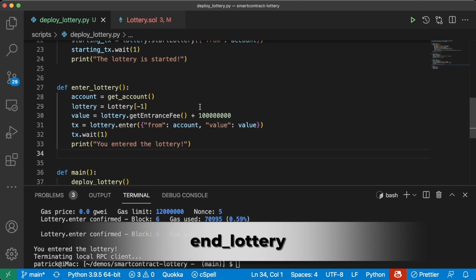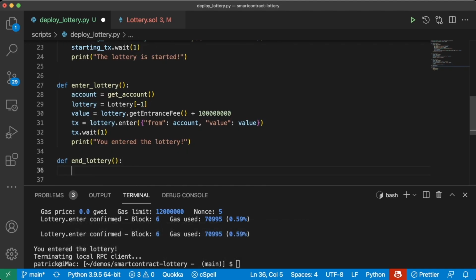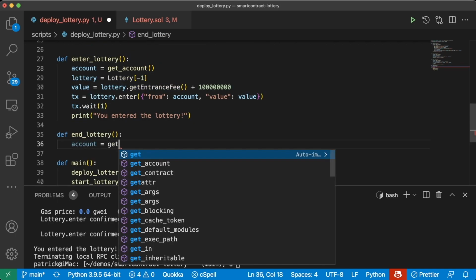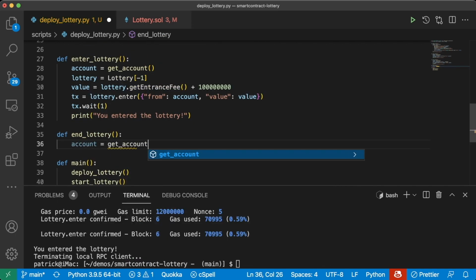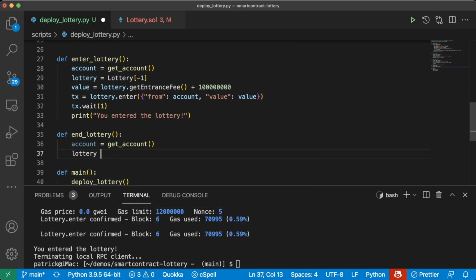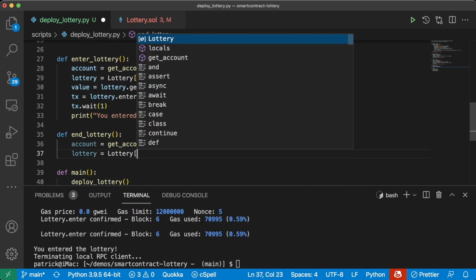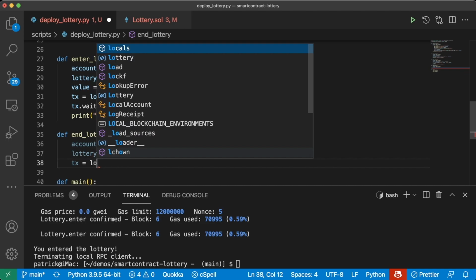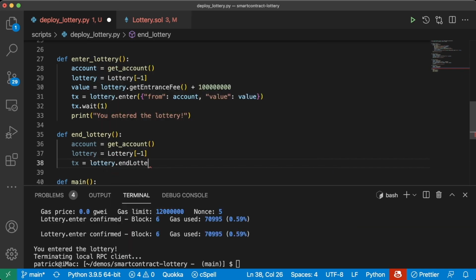And let's do our last function here. We'll do def end_lottery. Account equals get_account. Lottery equals lottery -1. We'll make a transaction, which will be lottery.endLottery.